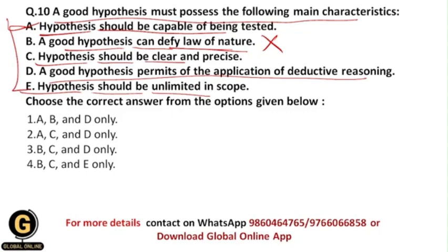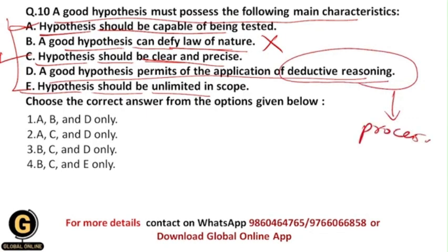Are all of you getting this? And hypothesis should be clear and precise. Yes, this is again a main characteristic of a good hypothesis, because it should have clarity so that we can easily test it. Then, hypothesis permits the application of deductive reasoning. Deductive reasoning is an approach to research.